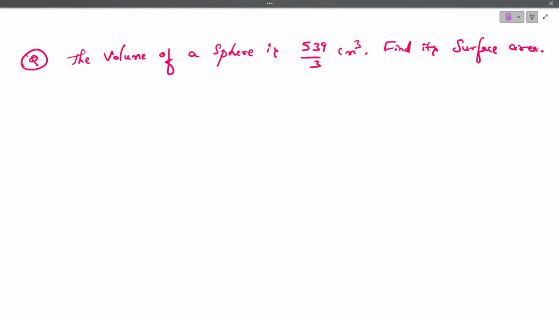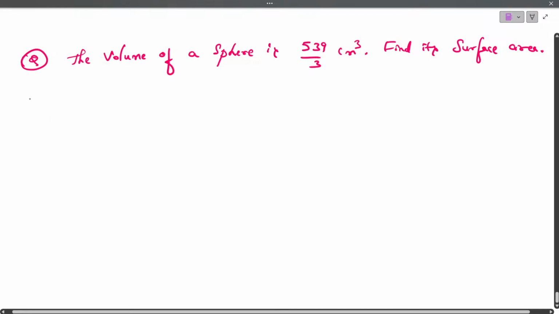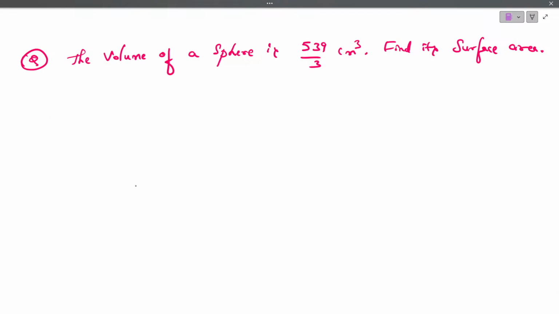The volume of a sphere is 539 by 3 centimeter cube. Find its surface area. Now how to find this?